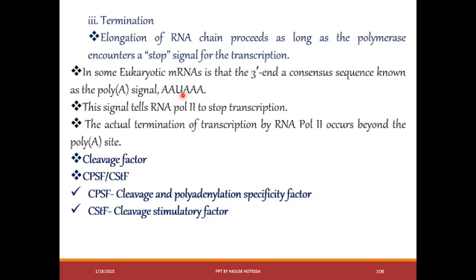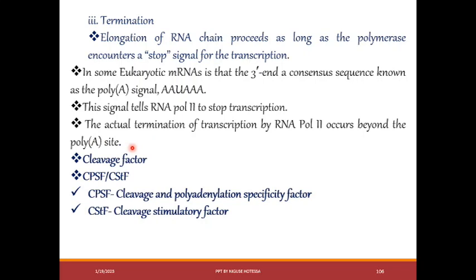When it encounters this signal, it stops transcription. It means that this signal tells RNA polymerase to stop transcription. But the actual termination of transcription by RNA polymerase 2 occurs beyond the polyadenylation site.